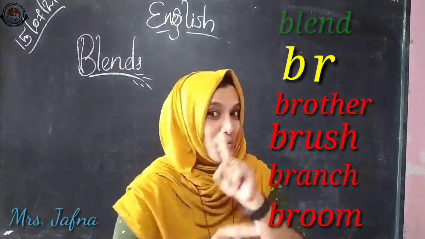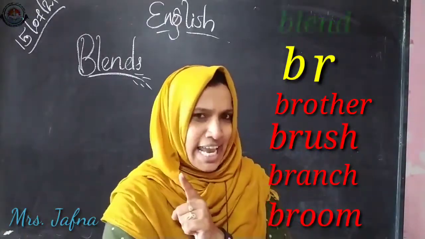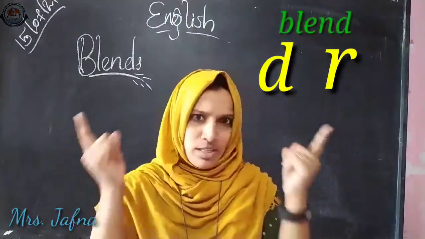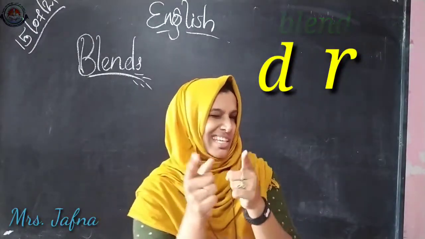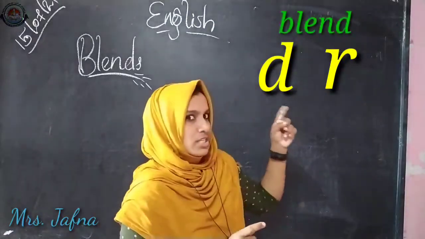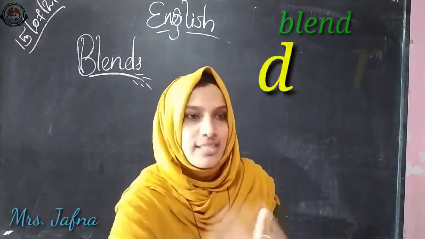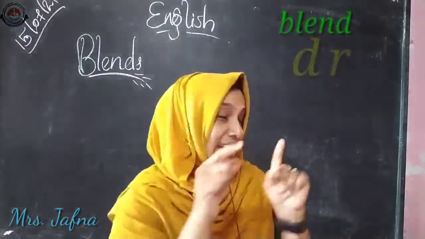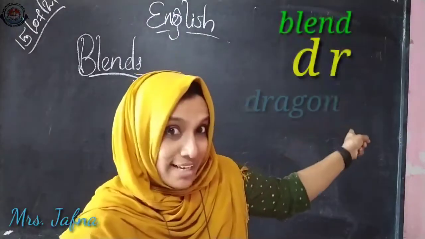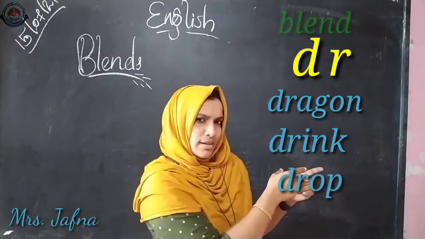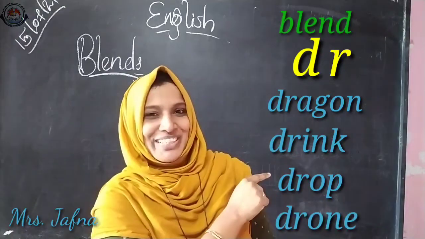One more blend we have, it's about dr. A blend is two letters that begin words. Each letter sounds we can hear, like D says D and R says R. Blend them together and you get dr, like dragon, drink, drop and drawn.